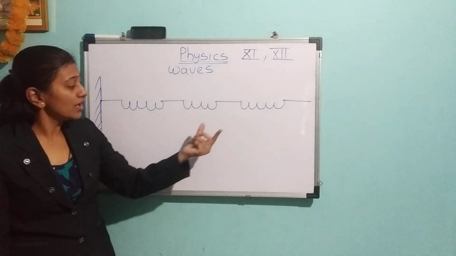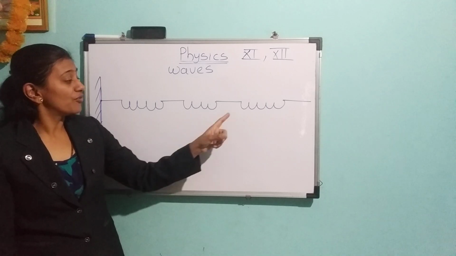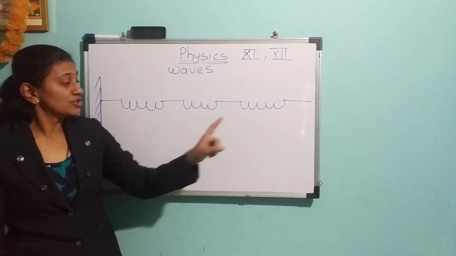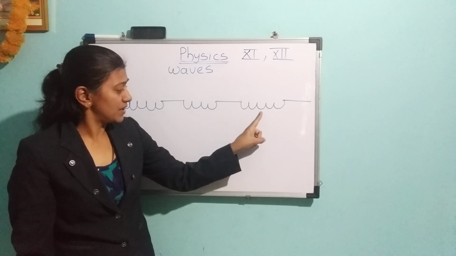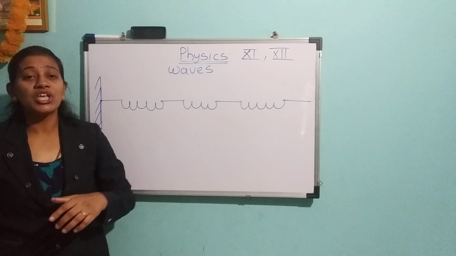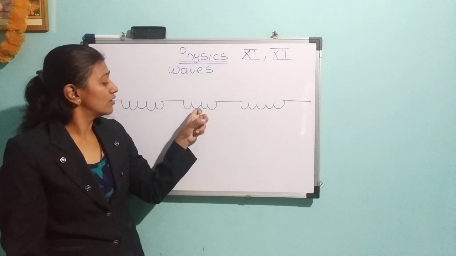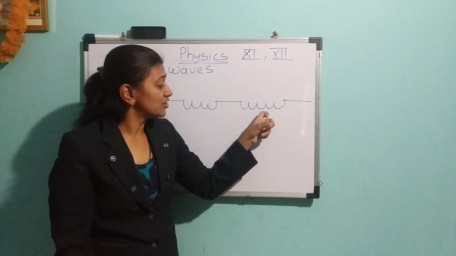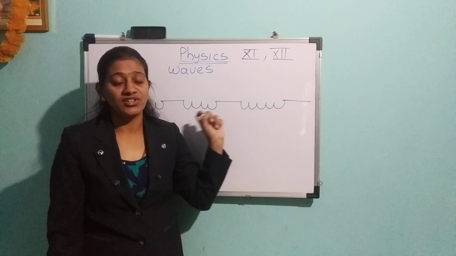Now here, each spring is disturbed from its equilibrium position. This spring will be disturbed by a small length about its equilibrium position. So it will go in this direction, afterward come back to the equilibrium position, and then go in the other direction, front and back.